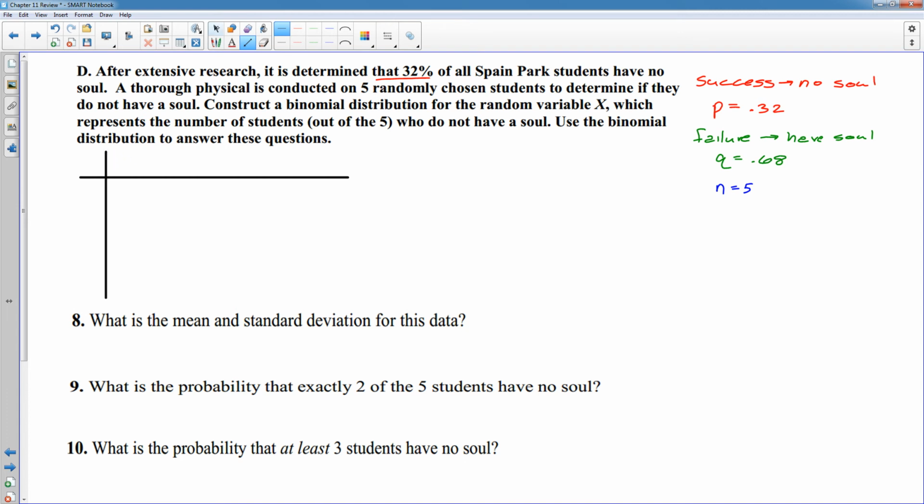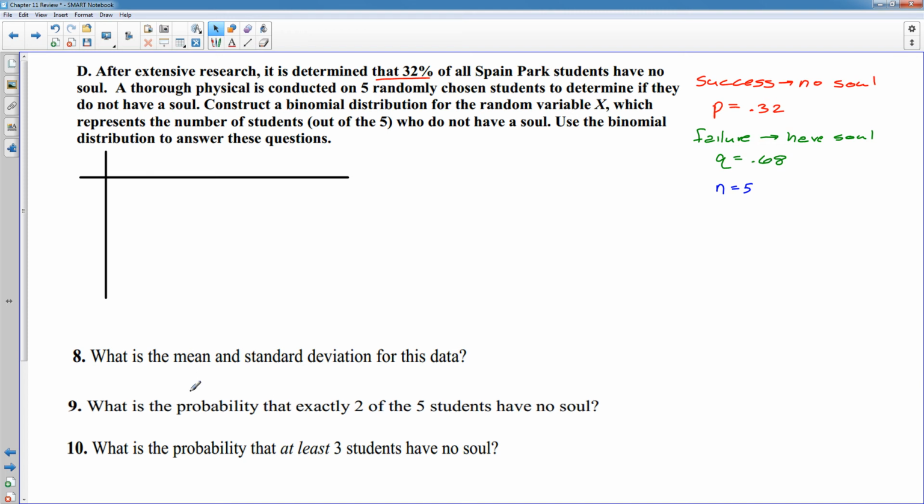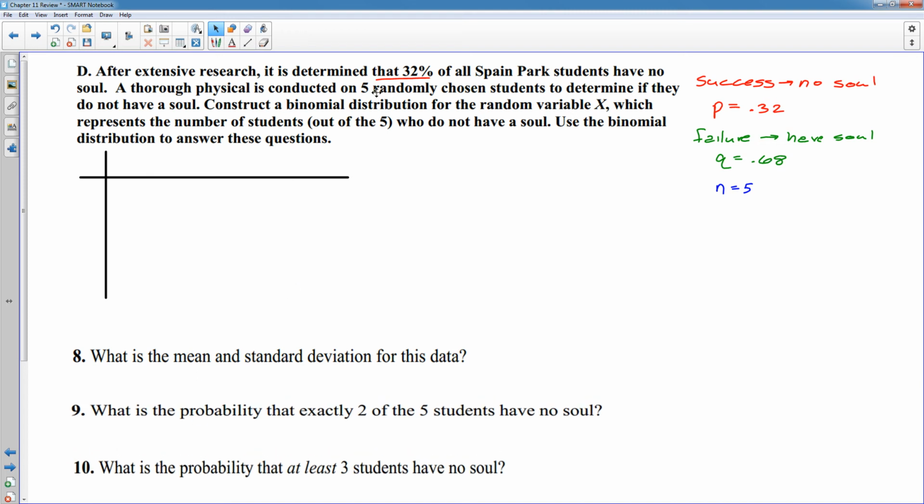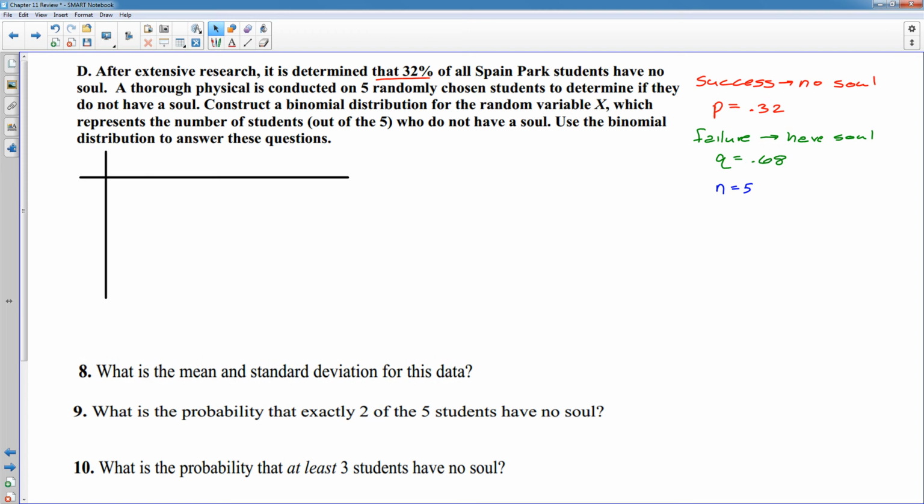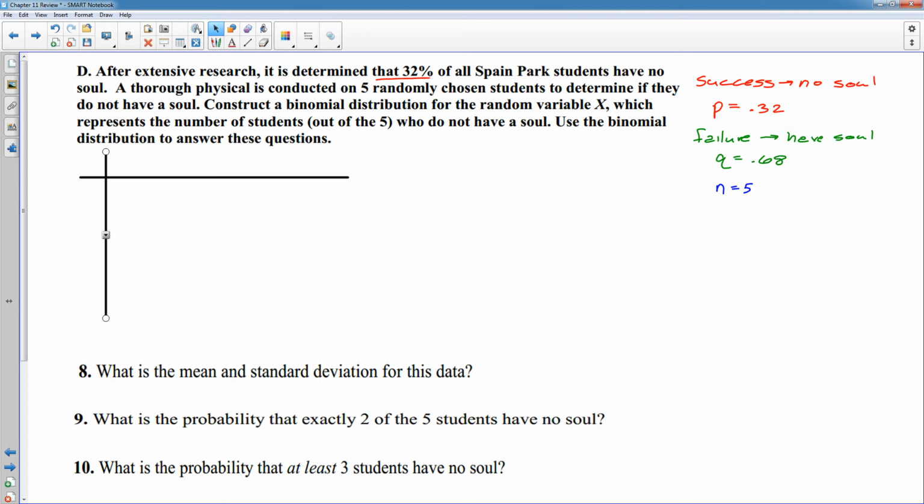Alright, so for the binomial distribution, what we're finding is the probability that of these 5 that I did a survey on, I chose 5 students, it tells you the probability that one of the 5 doesn't have a soul, because that was success. So we're looking for the probability that 1 does not have a soul, the probability that 2 of the 5 do not have souls, and that's what we're looking at. So the possibilities are that 0 don't have a soul, that 1 doesn't have a soul, 2 don't, 3 don't, 4 don't, and 5 don't have souls. Then I'm going to throw my chart on over this way.